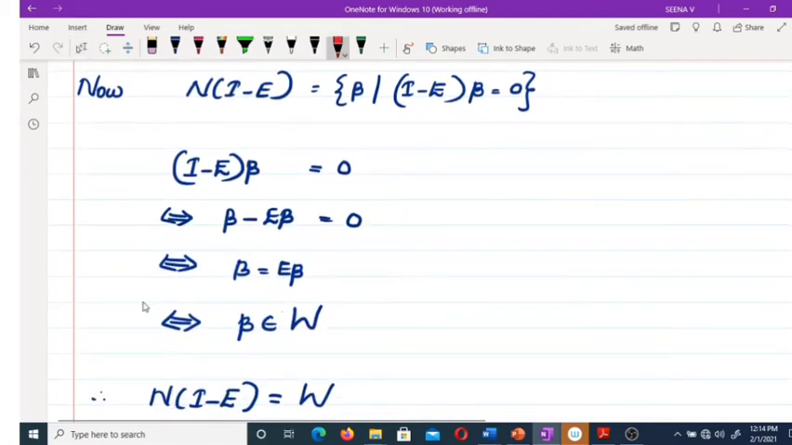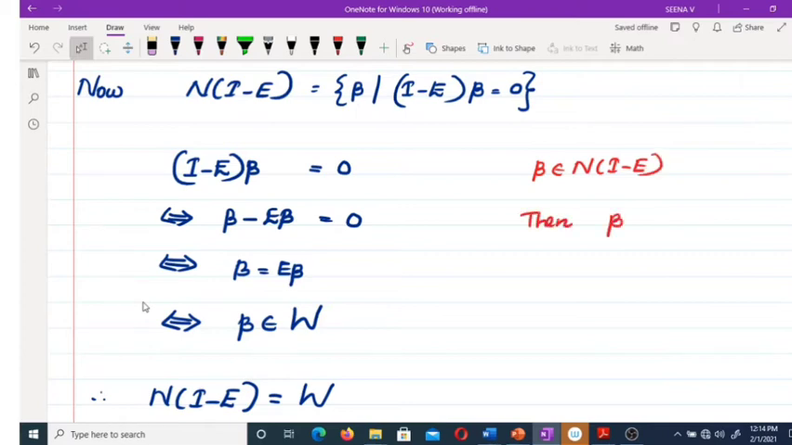So what is the meaning of that? If beta belongs to the null space of I minus E, then beta belongs to W. This implies the null space of I minus E is a subset of W. Now what is actually I minus E?